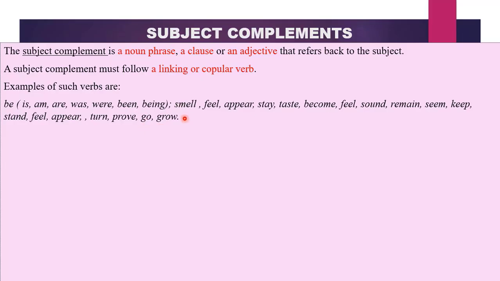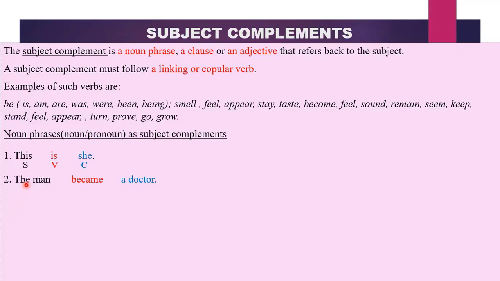If we have a linking verb, then the elements that will come after it will become a complement. But if we have a transitive verb, they will become an object. Let us look at noun phrases as subject complements. For example, this is she. Over here, she is a pronoun and it refers back to the subject this, and it comes after a linking verb. Therefore, she is our subject complement. We have our subject S, V, C.